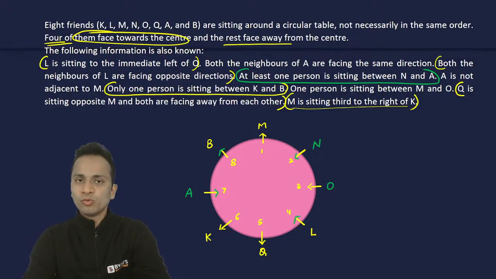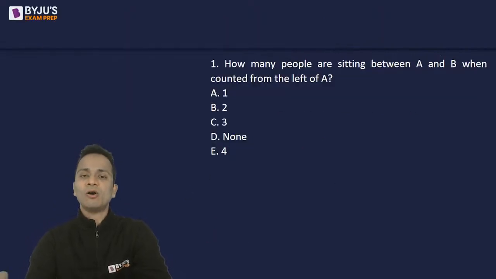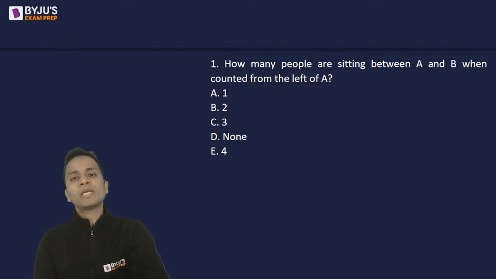First question on your screen now. How many people are sitting between A and B when counted from the left of A?